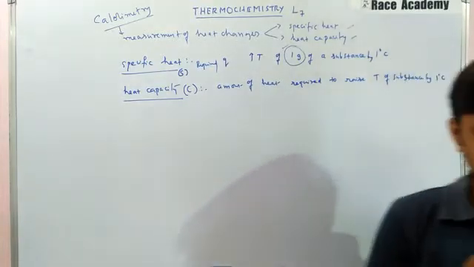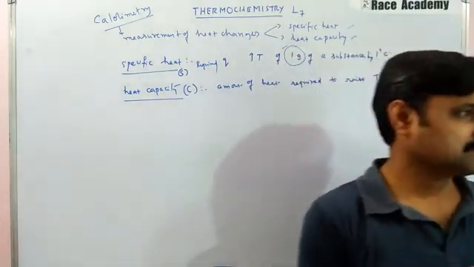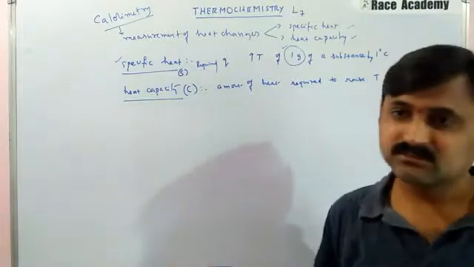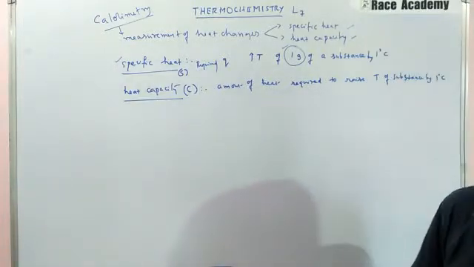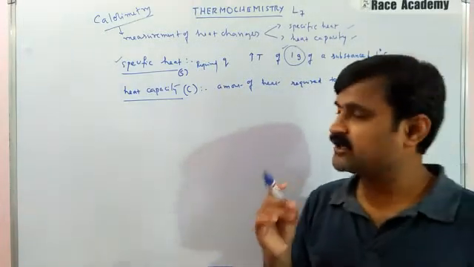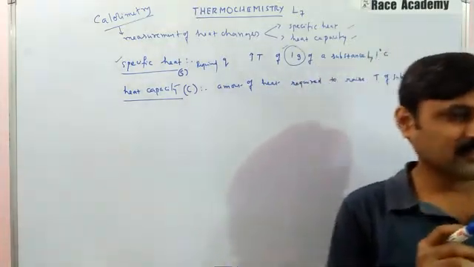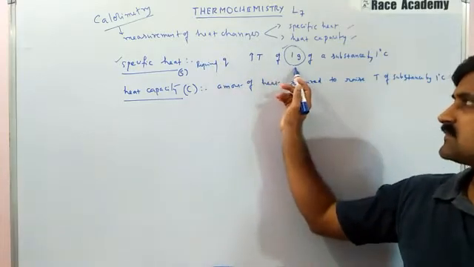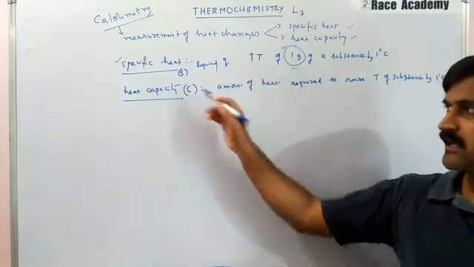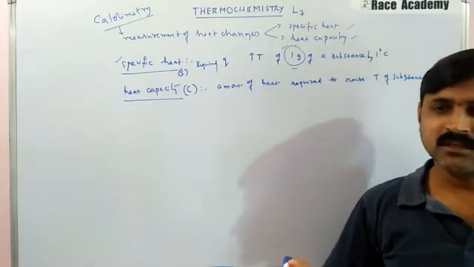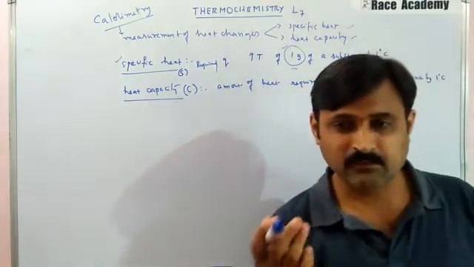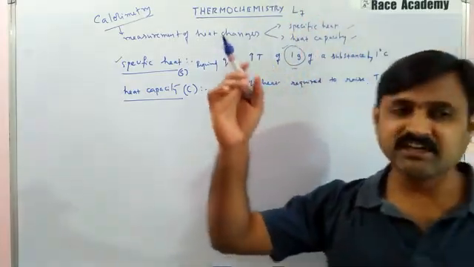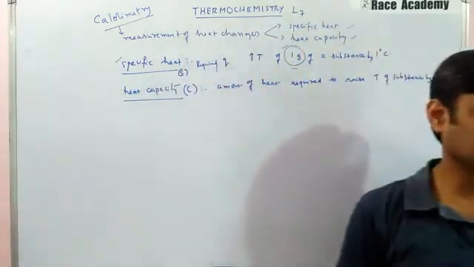We can use the specific heat of the substance to determine heat capacity. If you have the value of specific heat, it is easy to calculate the heat capacity. Why? Because if they have given some quantity of the substance, for that quantity we can easily calculate how much heat is required in kilojoules.